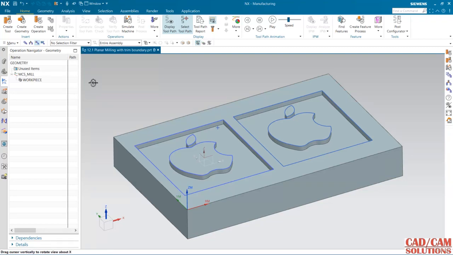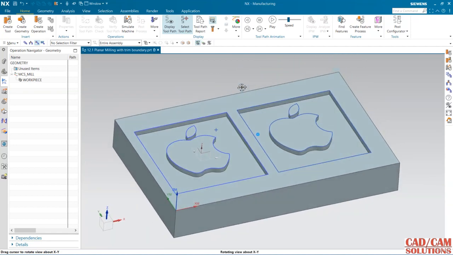Hello friends, in this lecture we will see planar milling with trim boundary. It means if I want to trim some boundary which is inside my cutting area, I can use trim boundary. So here I have two boundaries. In one I'm just using the planar milling and in the second I'm using the trim boundary.